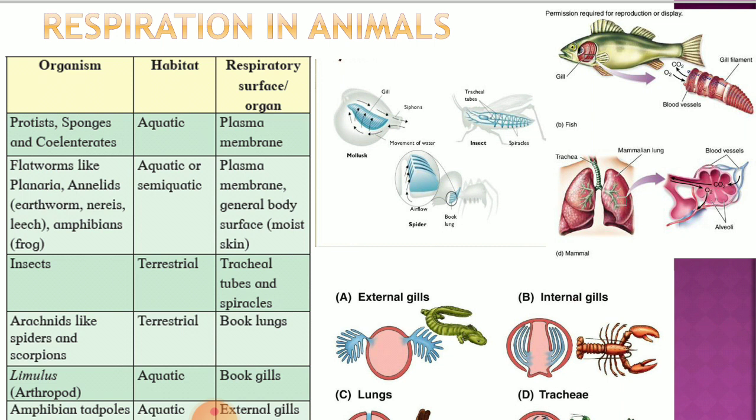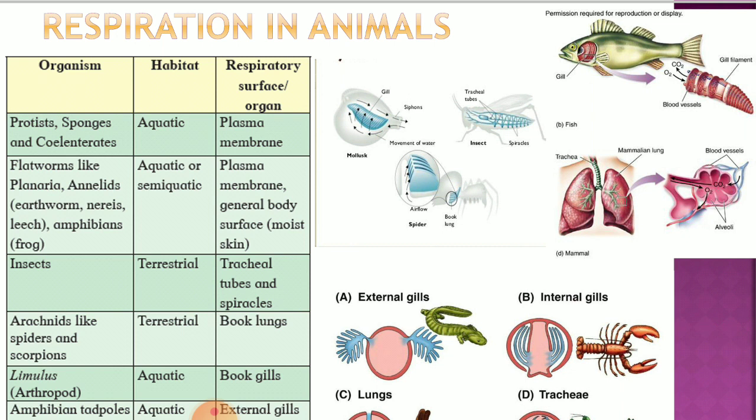In case of the insects, they have the trachea. Already we have discussed this in case of the cockroach. You can recollect the cockroach has openings called spiracles. There are 10 pairs of openings on the body. Along with that there is a large trachea divided into small tracheoles and ultimately it is going to reach the tissue. So there are tracheal tubes and spiracles, which are a characteristic of insects, that we have already discussed in case of the cockroach. That is a characteristic of insecta.